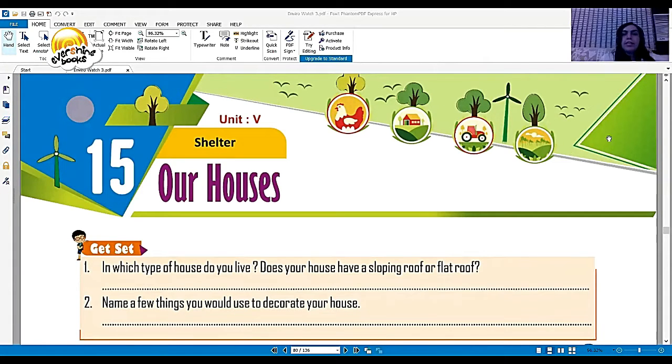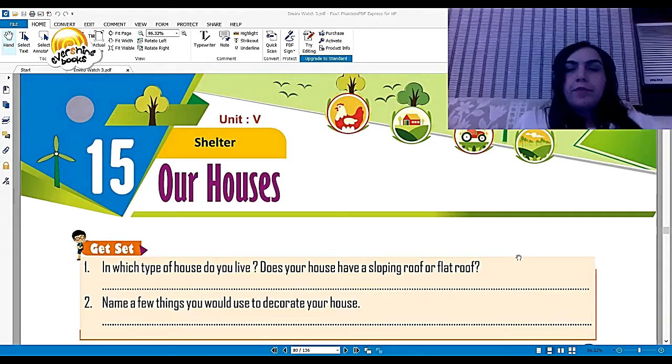Children, if you can see the starter activity of your book, you will be able to very clearly see: in which type of house do you live? Does your house have a sloping roof or a flat roof? Name a few things that you would use to decorate your house. These were some of the starter activities for you to answer orally. If you have done that, we can begin with the chapter now.